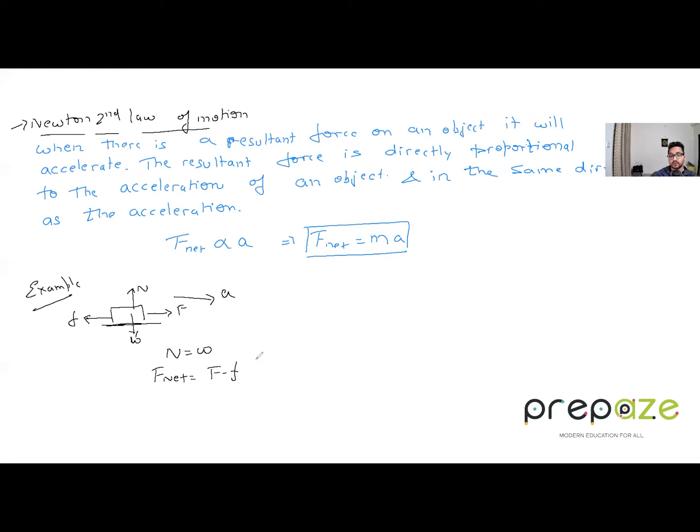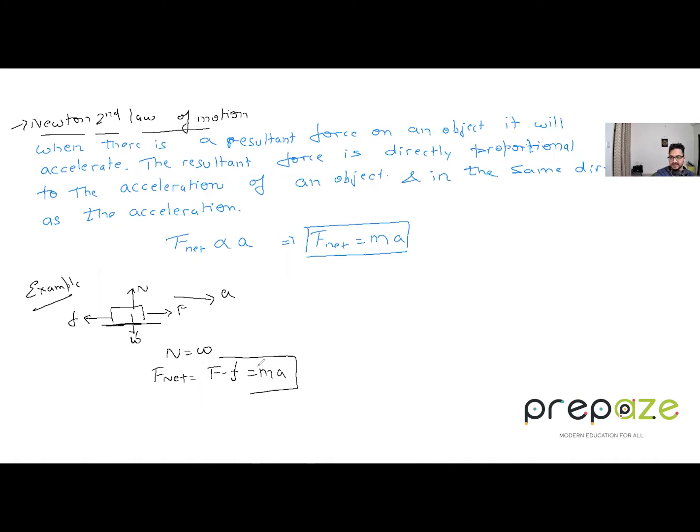And this F net is equal to what? It is equal to M times a. That is the equation of it. All right. Consider now, suppose the block over here is on an inclined plane. Inclined plane is basically a different aspect, so let's discuss this a bit later, because you need a little more understanding of Newton's laws to do inclined plane problems. Right now, let's focus more on the smooth plane surface, and as a class we'll proceed to the inclined plane problems as well.